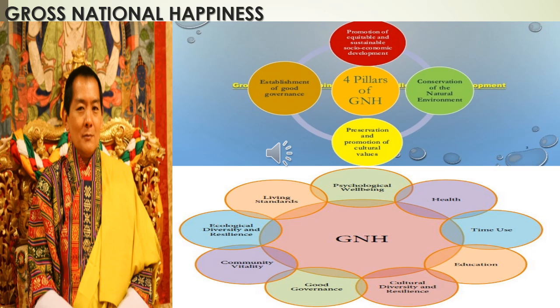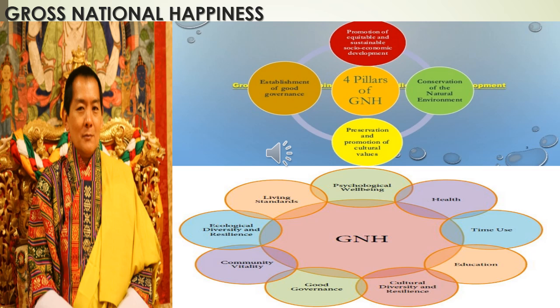So how is gross national happiness calculated? It includes psychological well-being, so people should be psychologically healthy, then physically healthy, and they use their time properly. Then they are educated, and there is cultural diversity and resilience, that is, they respect their own culture. Good governance means the government should be a good one. Community vitality means every community has its own identity.